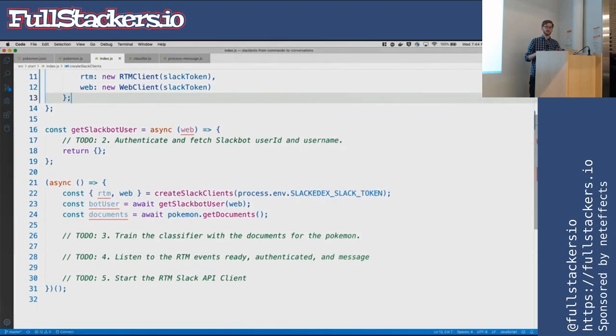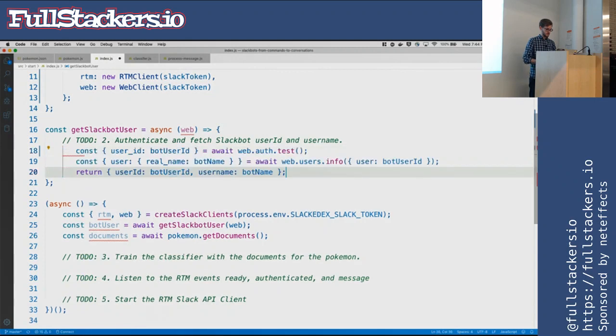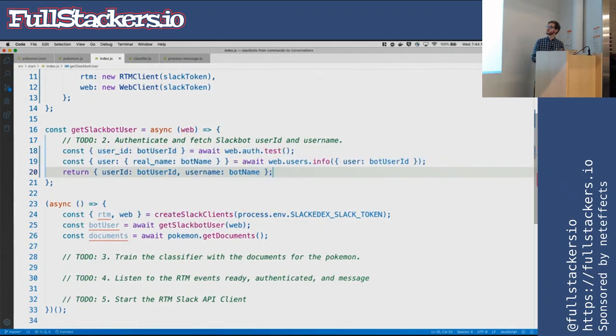So next we have to actually authenticate against them. The first one we're going to authenticate against is the web client, and we're going to do that by trying to get our Slackbot user so we can do some cool things. So if we look at that, the first thing we're going to do is await the web auth test function. If you're familiar with Slack, these actual packages just alias the REST endpoints.